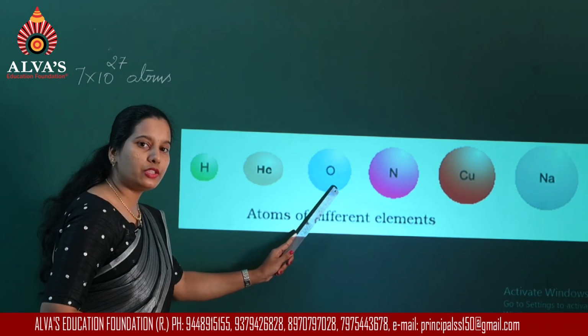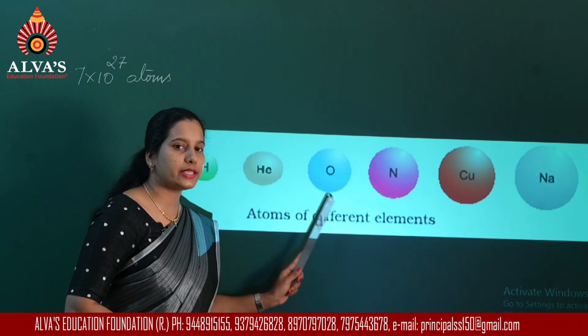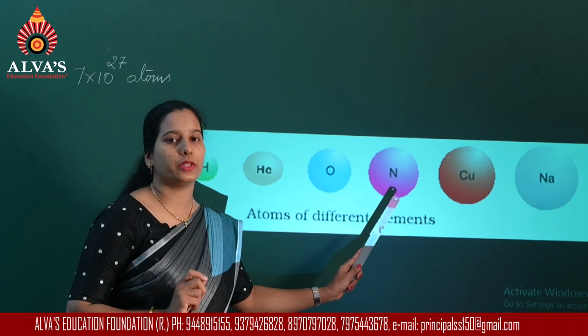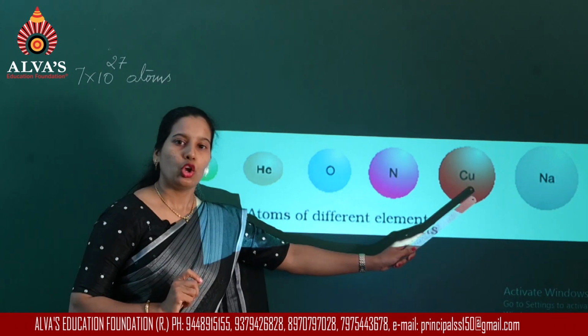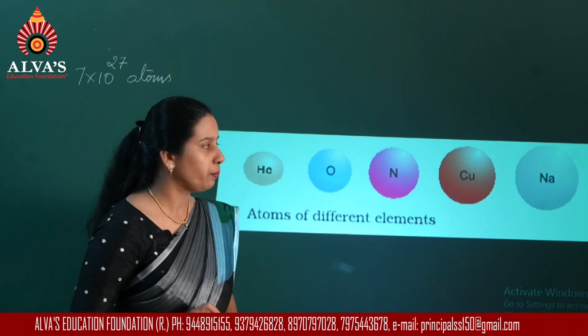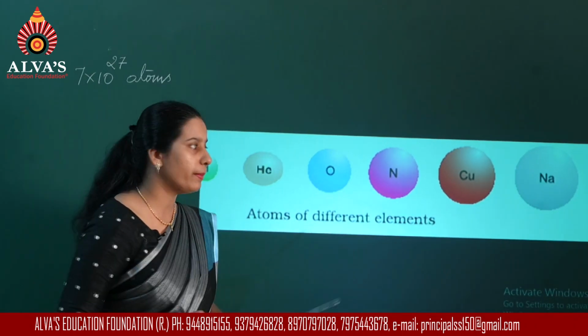Then in the case of oxygen, the symbol used is O, again a single letter. Nitrogen atom is represented with the symbol N. Copper atom is represented with the symbol Cu, and then sodium atom is represented with the symbol Na.